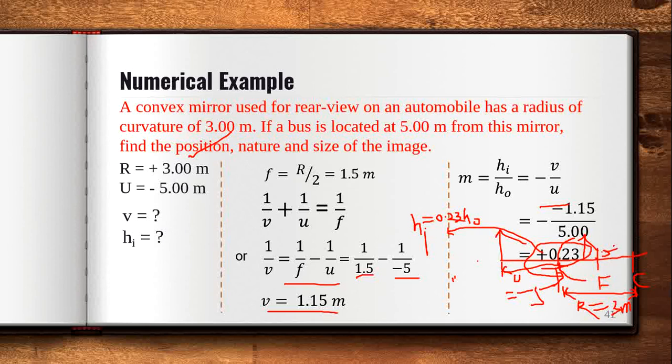And what is the nature of the image? So you got it. Okay, what is the nature of the image? It is a convex mirror, so it will be virtual and it will be erect. Okay, this is the numerical exam.